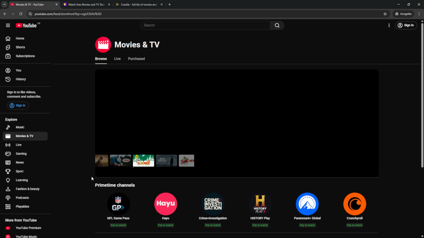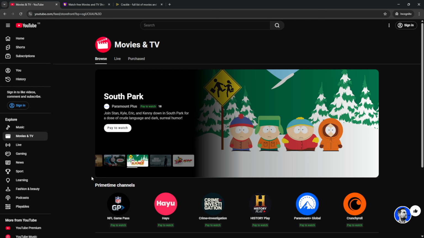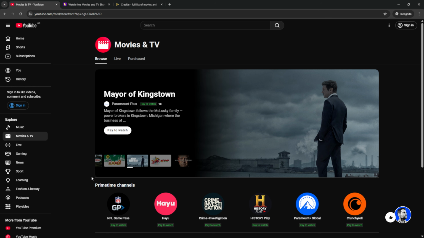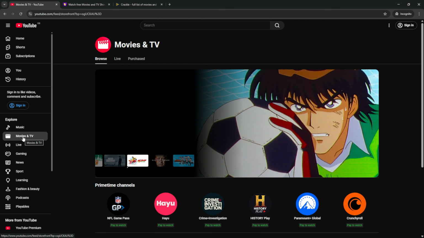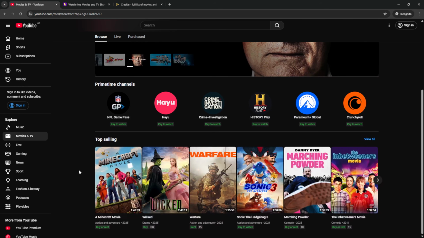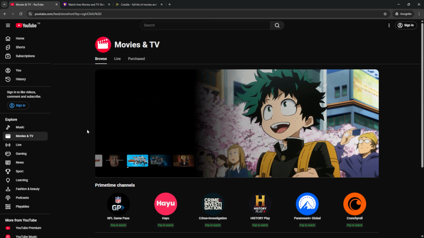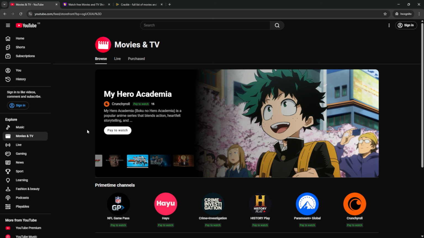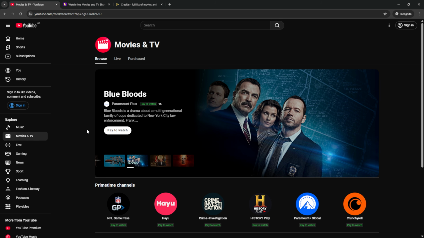Now, there are a few caveats to YouTube when it comes to movies and TV shows, right? That does really depend on your jurisdiction. For example, if you're over in the UAE, you won't be able to find movies and TV on this navigation menu. I'm currently on the VPN over in the United Kingdom, and you can see here that you don't get a lot of free options. It's actually buy or rent options here. So you might have to use a VPN in order to find the jurisdiction for the movies and TV shows you're looking to watch for free. But youtube.com is a great one, and it's a good place to start.